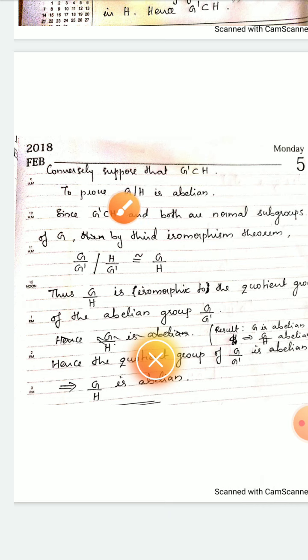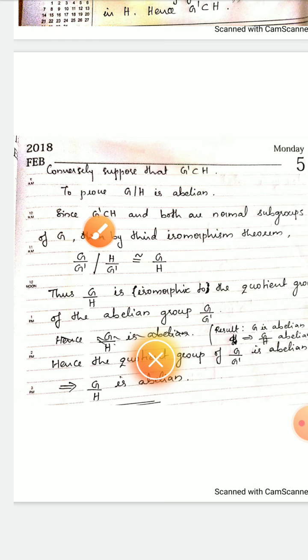Next we prove the converse part. Conversely, suppose that G dash is a subset of H, then we have to prove G by H is abelian. Since G dash is a subset of H, we are applying the third isomorphism theorem here. It is given that G dash is a subset of H and both are normal subgroups of G. It is given in the hypothesis of the lemma that H is a subgroup of G, and while looking at the properties of commutator subgroups, it is already said that G dash is a normal subgroup of G.